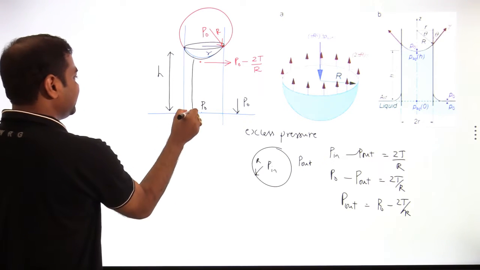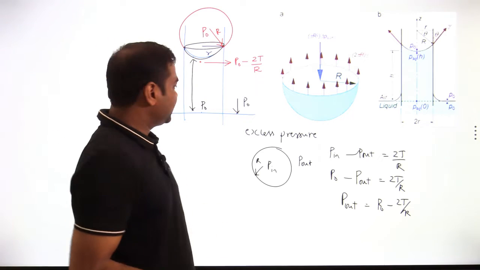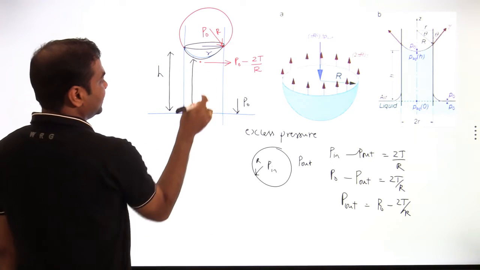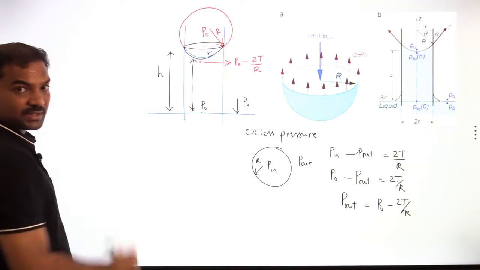Then I can apply the pressure difference between two points in a static liquid. This is P naught, more pressure, and this is less pressure, with difference in height h.